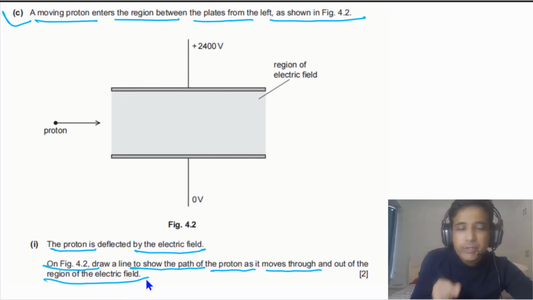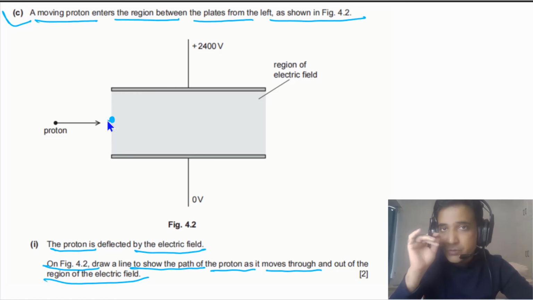In this case, when this proton enters the electric field, it will experience electric force. But we will ignore the effects of gravity. We will only consider electric force, because gravity is much smaller than the electric force in the electric field. That's the reason we ignore the effects of gravity.